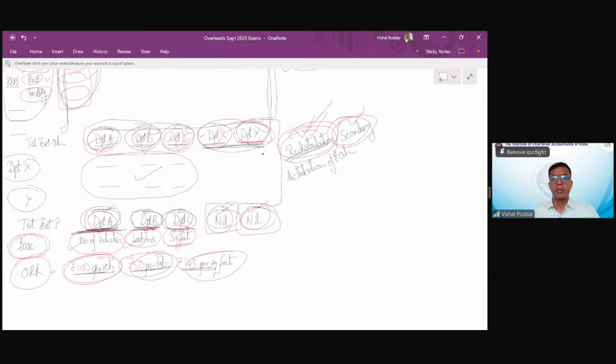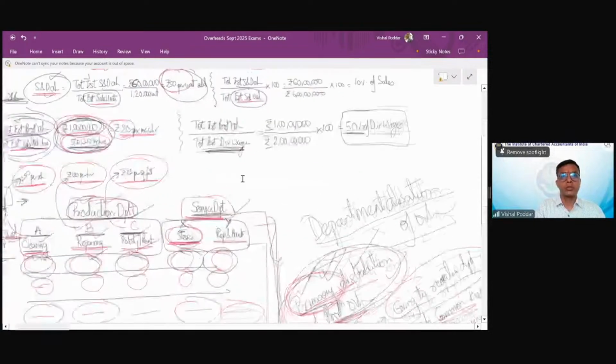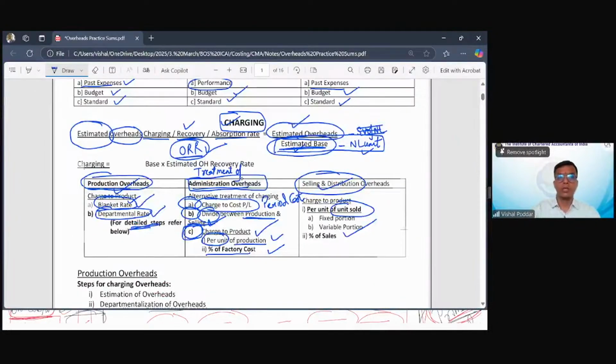Then I will divide it by a proper suitable base. Same formula as before: total overheads in the numerator divided by base. I will get the ORR for each department separately. This approach is called the departmental approach, whereby now you find out the overhead charging rate department-wise. So here there is no single rate, there are separate department-wise rates. This is what is also given in the theory.